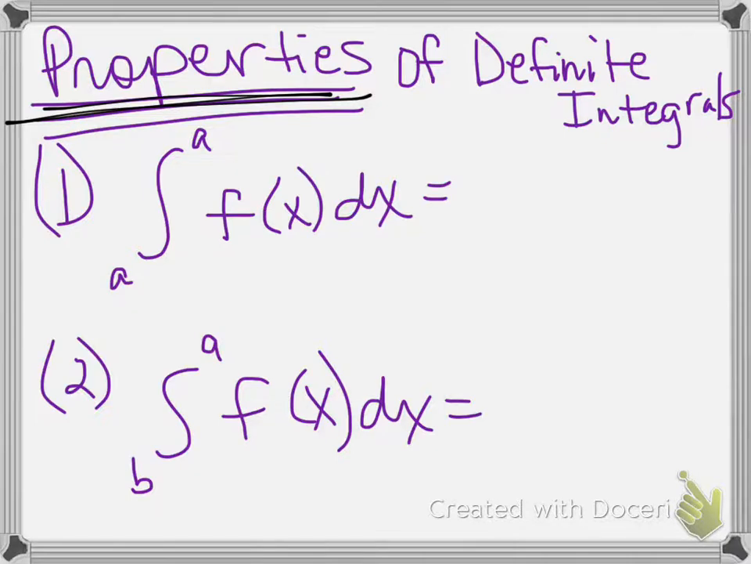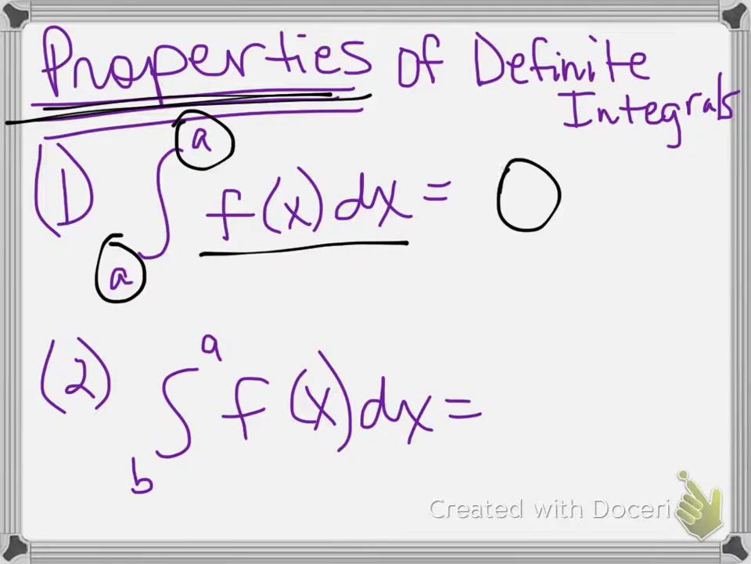The first one says, if I'm trying to integrate f of x dx from a to a, then my answer is going to be 0. Hopefully that makes sense, because if I start at A and I end at A, have I covered any area at all? No, so it's 0.